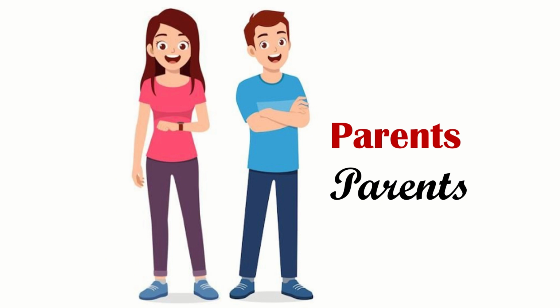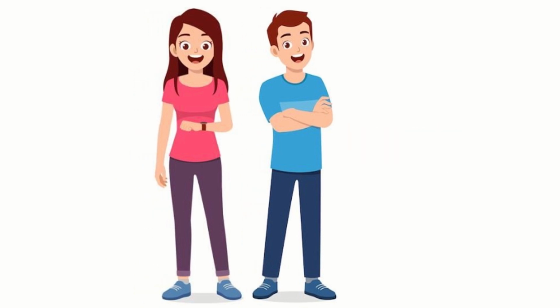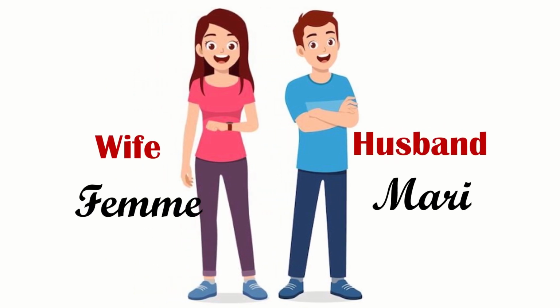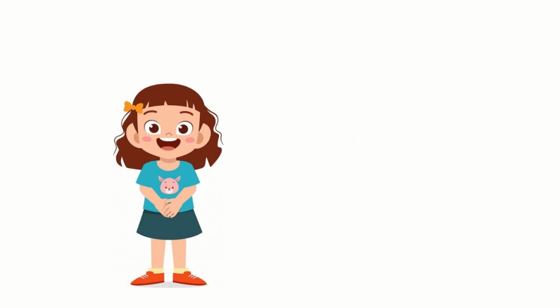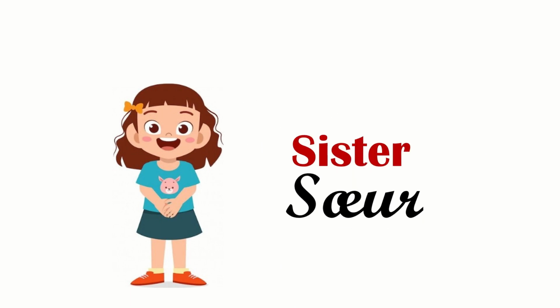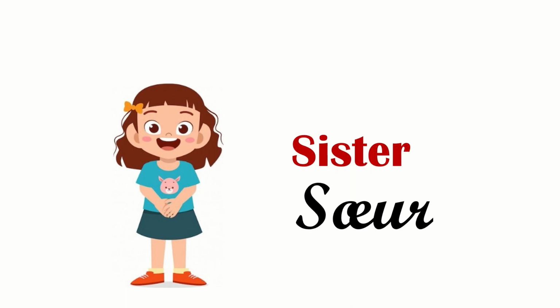Now let us see what their relation is with each other. So mother's husband is called mari in French, mari, and the father's wife is called femme, femme. So now let us see about the sister. We have it as sœur, sœur.